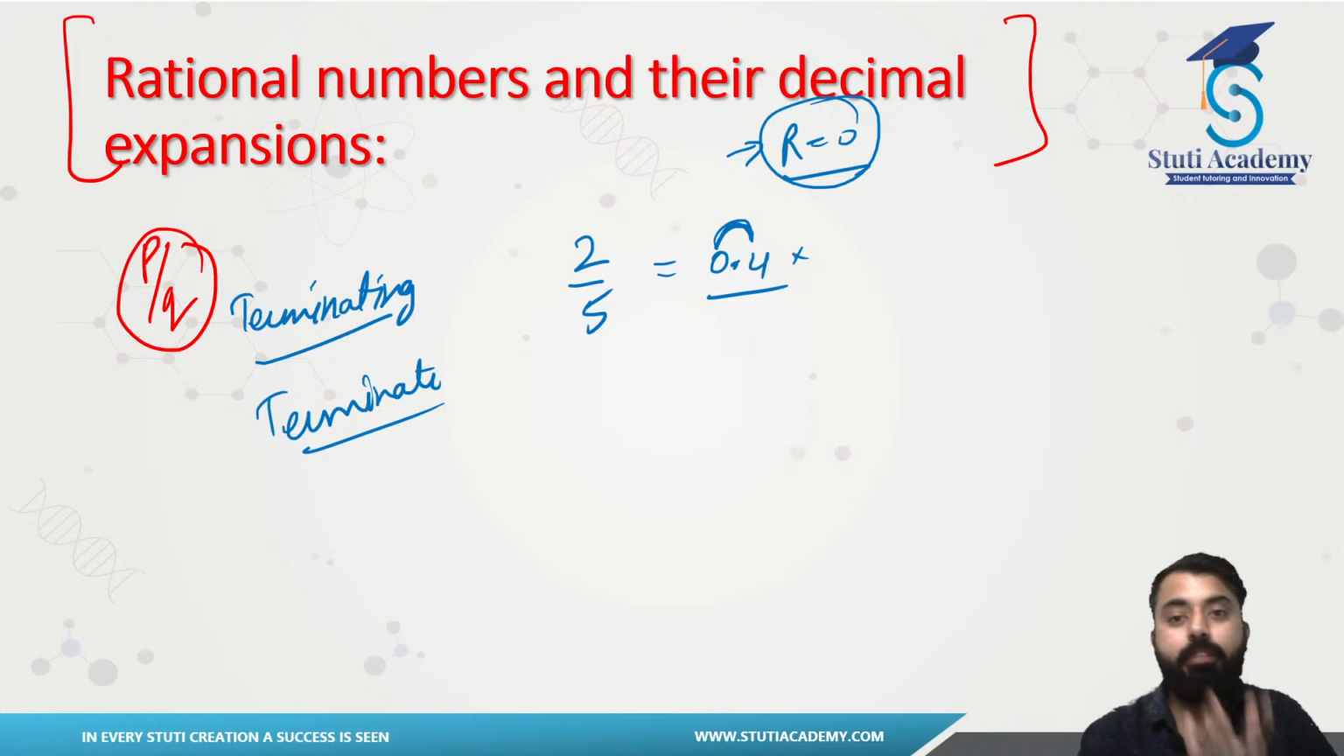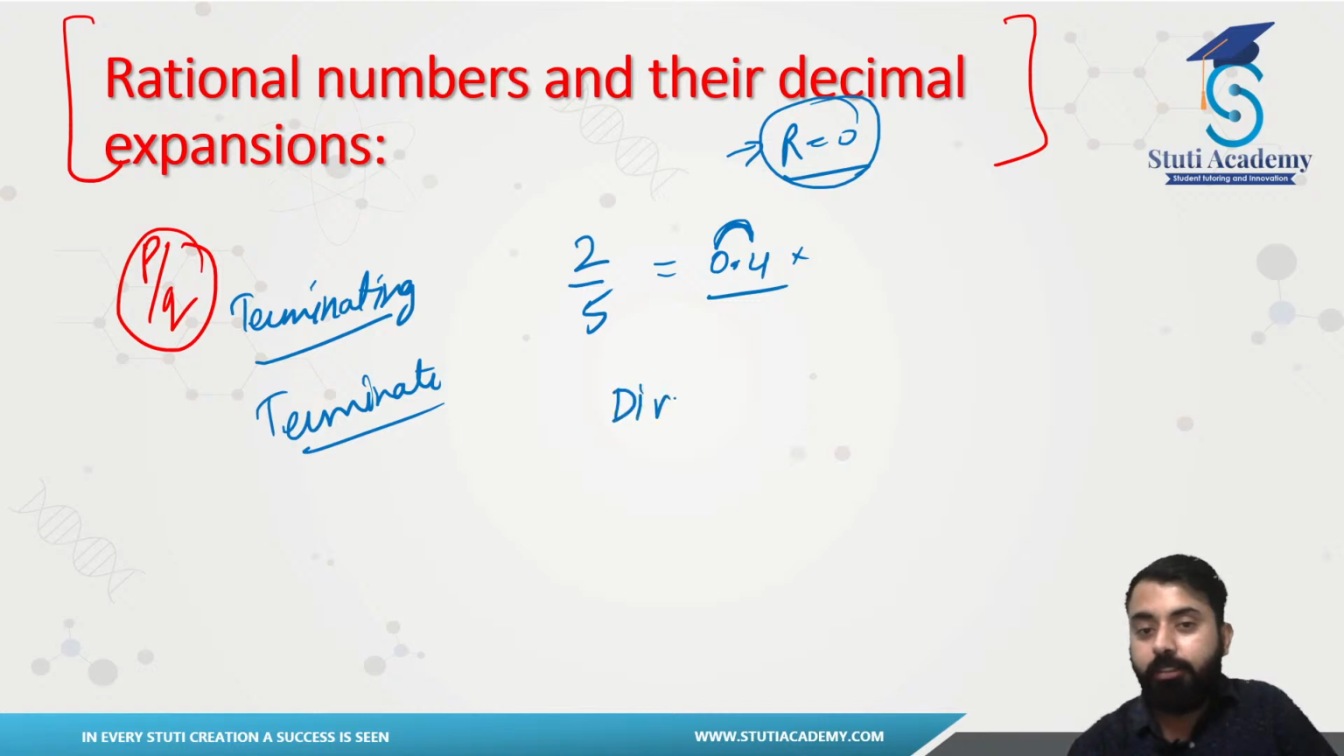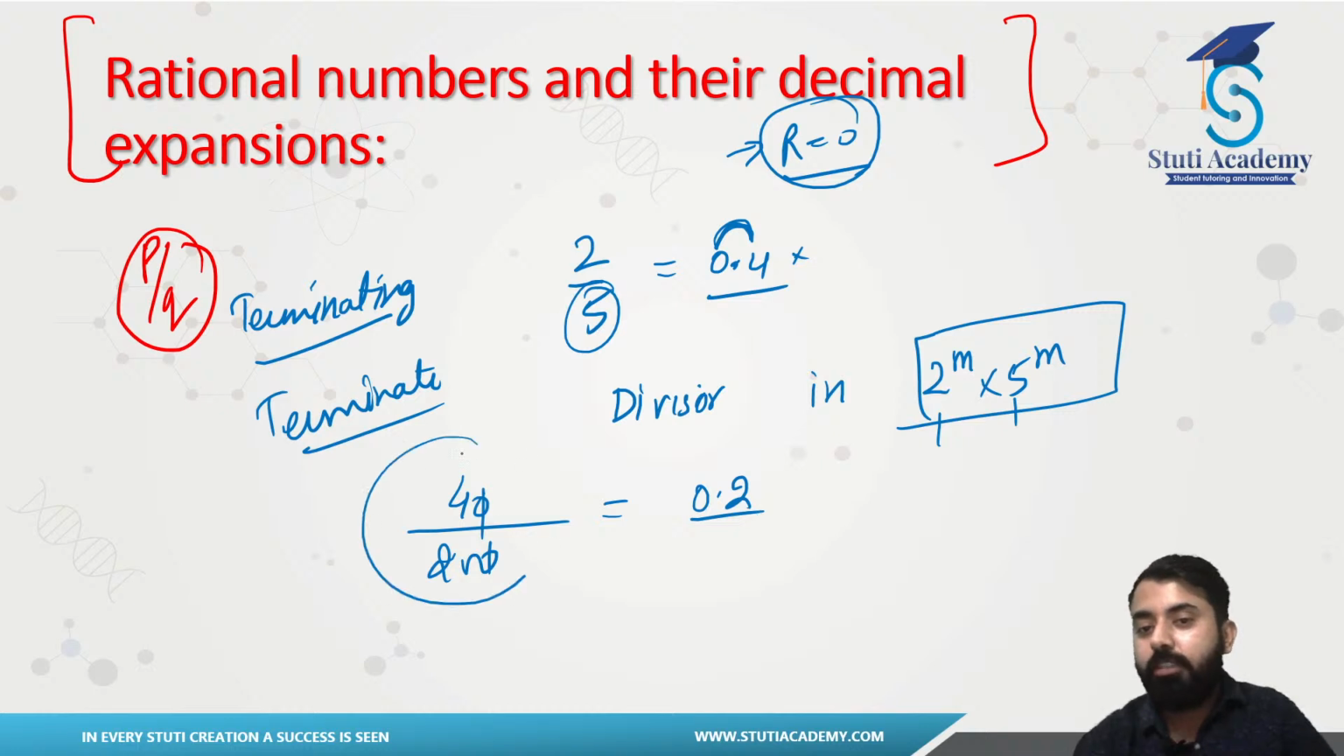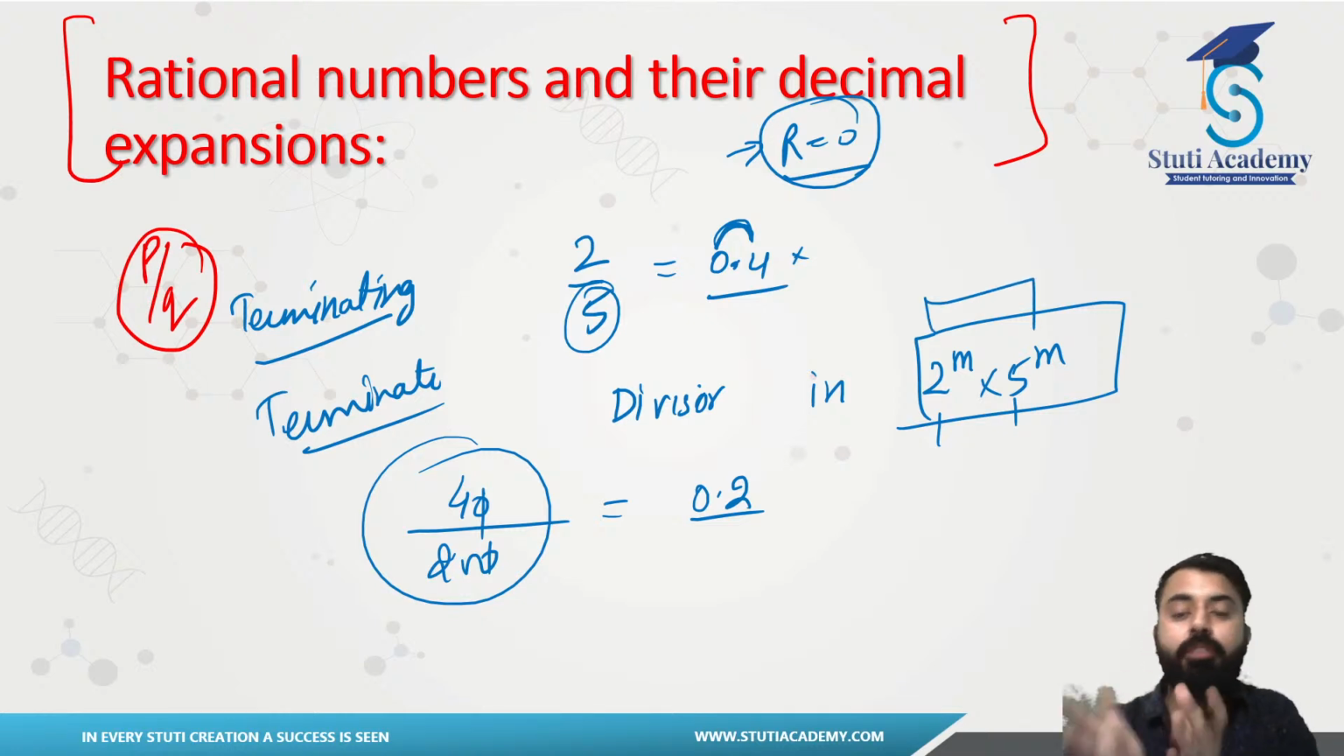So rational numbers can have terminating decimal expansion provided they have their divisors in the form of 2 raised to power m or 5 raised to power m. If their divisors have factors of this form, that means you see we had a 5 here, this was completely divisible. Let's say if I have 40 by 200, this will also be divisible. If I solve this one, this will be 0.2. So as long as we have our divisors in the multiples of 2 and 5, we can say that our division will be terminating.